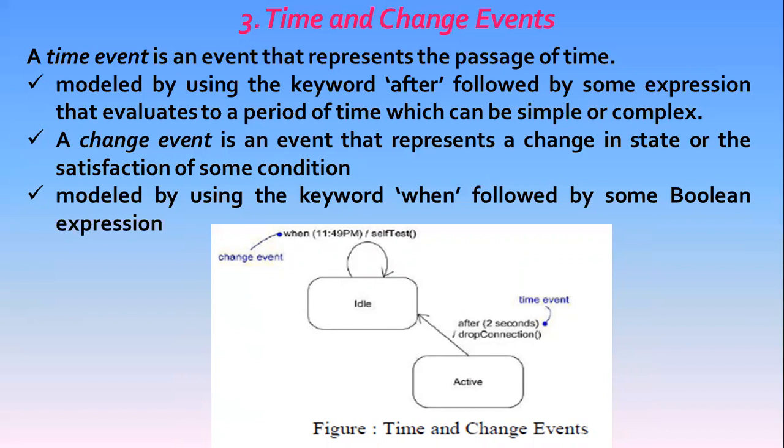Such expressions can be simple, for example, after 2 seconds, or they can be complex, for example, after 1 millisecond since exiting idle. Unless you specify it explicitly, the starting time of such an expression is the time since entering the current state.